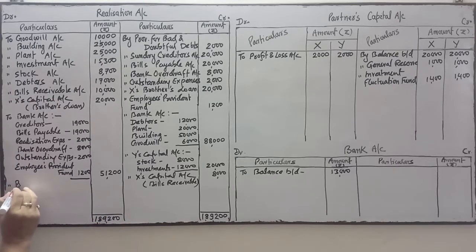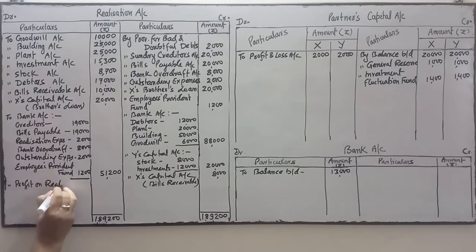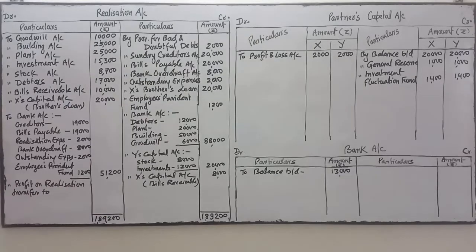To profit on realization, transfer to. So we'll find out the difference amount. Profit on realization transfer to partners' capital accounts. Partners are X and Y. Okay, so we'll find out the difference amount.